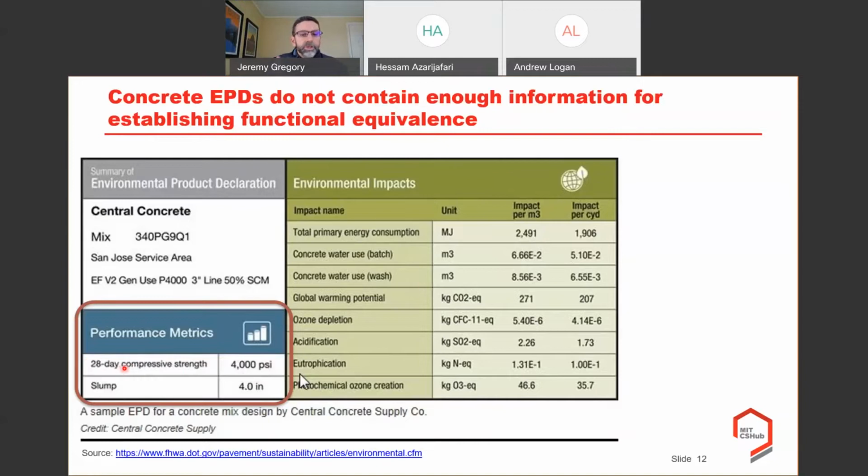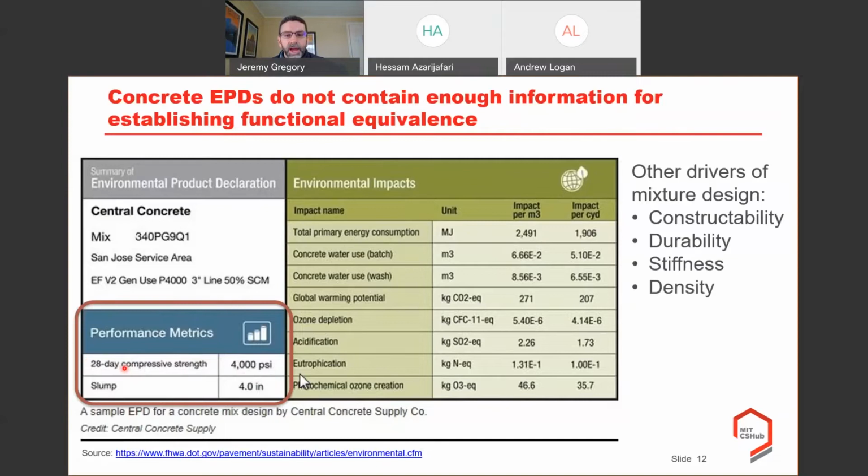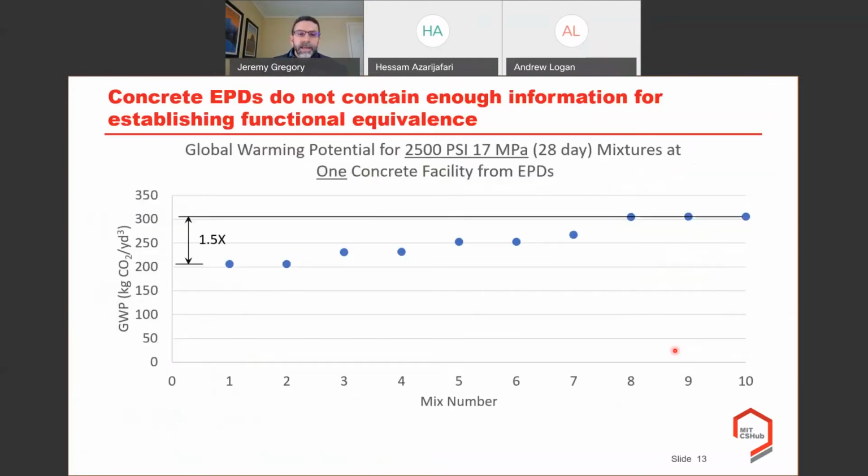So in most EPDs, you pretty much just see that 28-day strength. Now, that is one indicator of the performance of the concrete, but there are many other drivers of why we design concrete mixtures in certain ways. They can be related to constructability, to durability, to stiffness, or density. And so as a consequence, it's hard to make sure that when you're comparing products from different manufacturers, even if they have the same 28-day strength, that you're really comparing functionally equivalent designs.